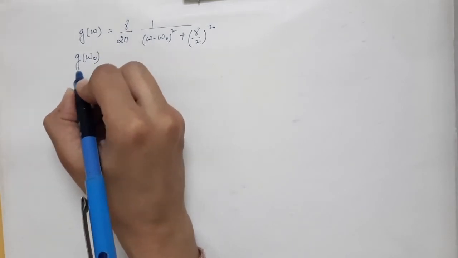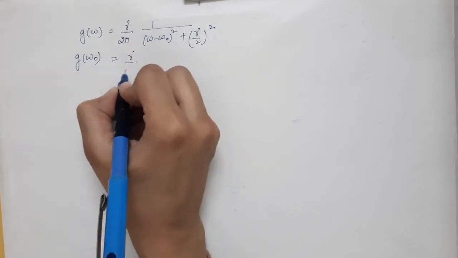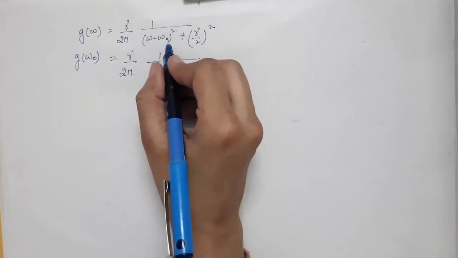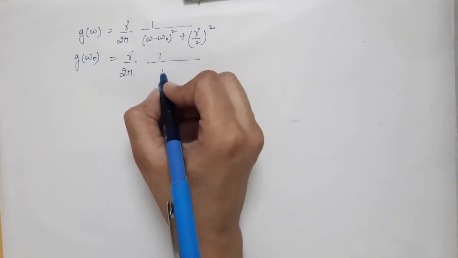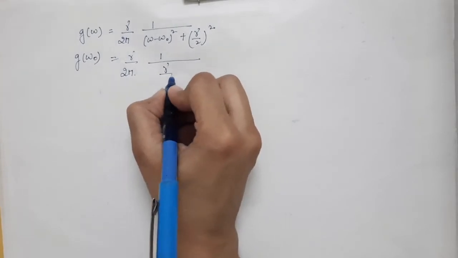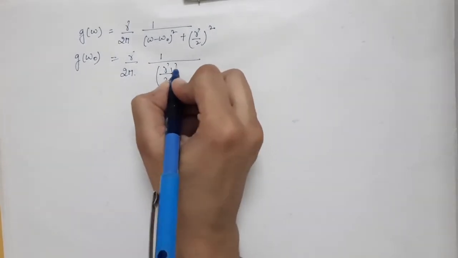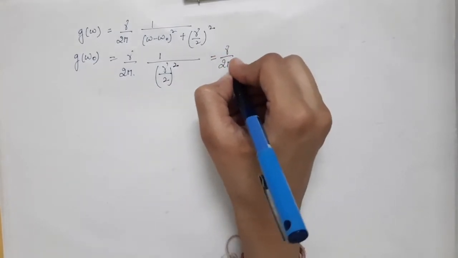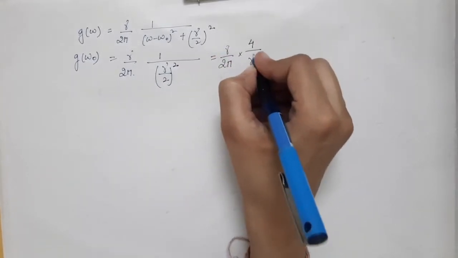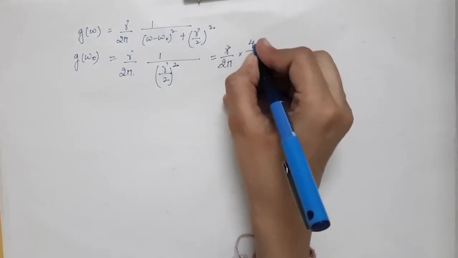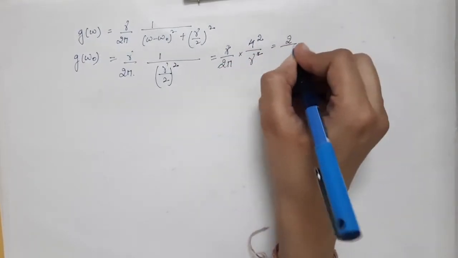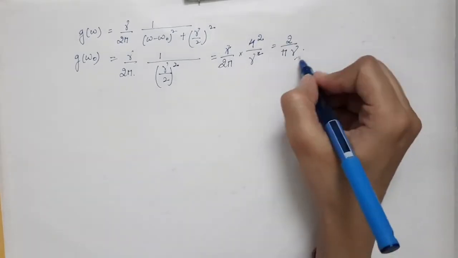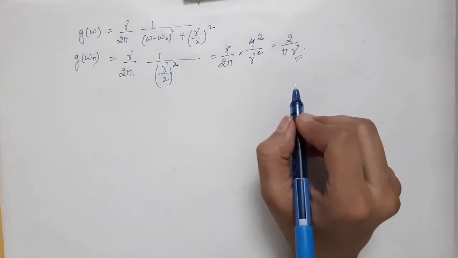So g of omega 0 will be equal to gamma by 2 pi into 1 divided by omega 0 minus omega 0 whole square, that will be equal to 0, plus gamma by 2 whole square. So this will be nothing but equal to gamma by 2 pi into 4 divided by gamma square. So this will be equal to 2 divided by pi gamma. So this is the maximum value of the line shape function in the case of natural broadening.